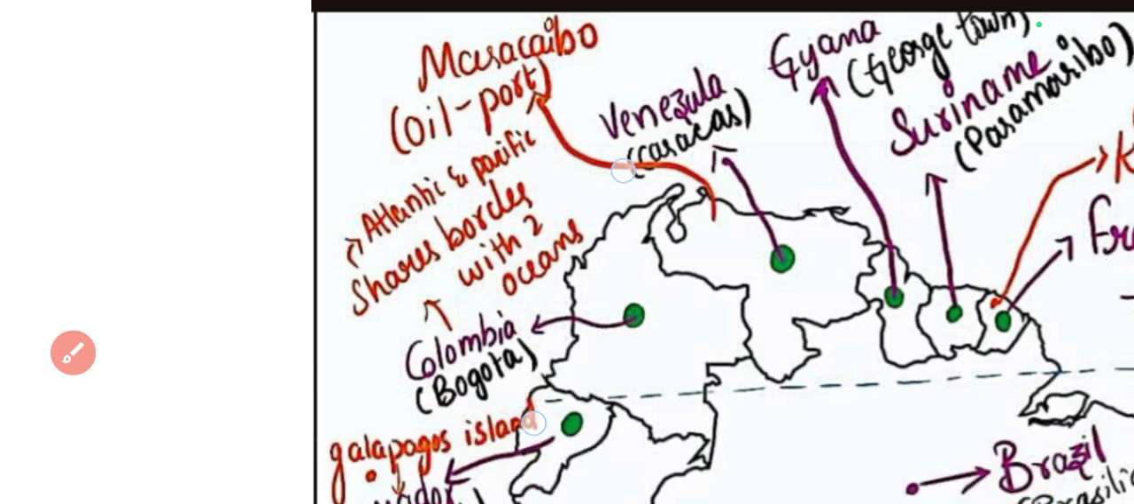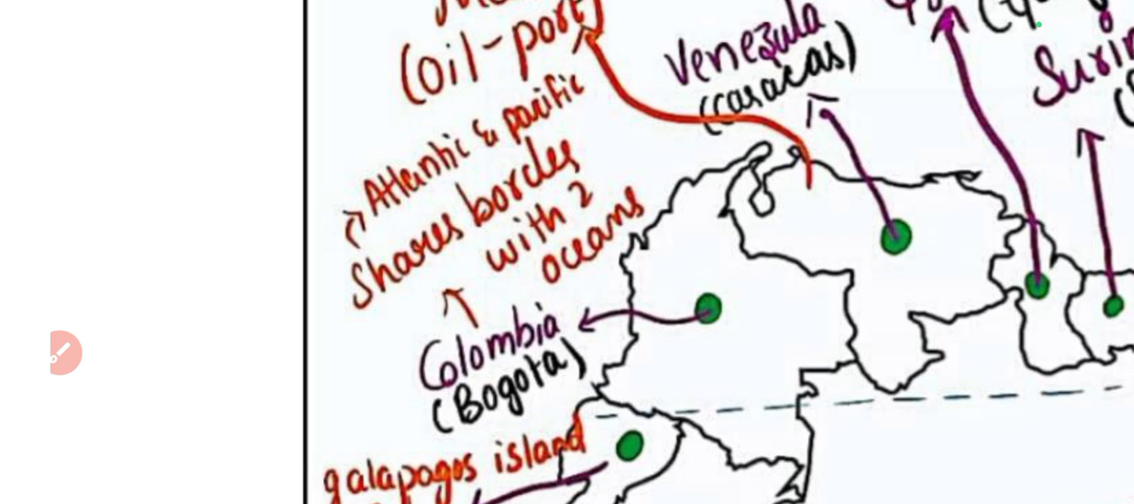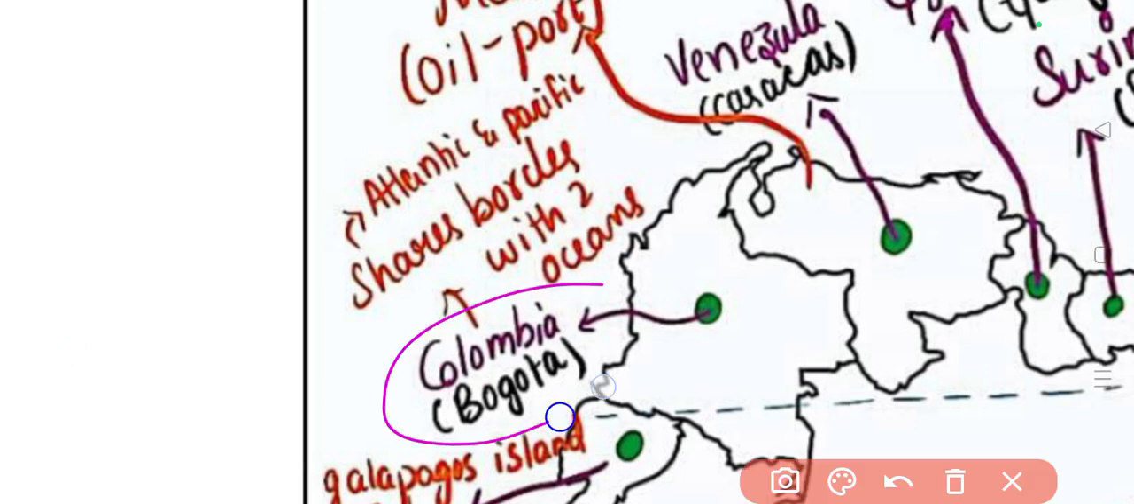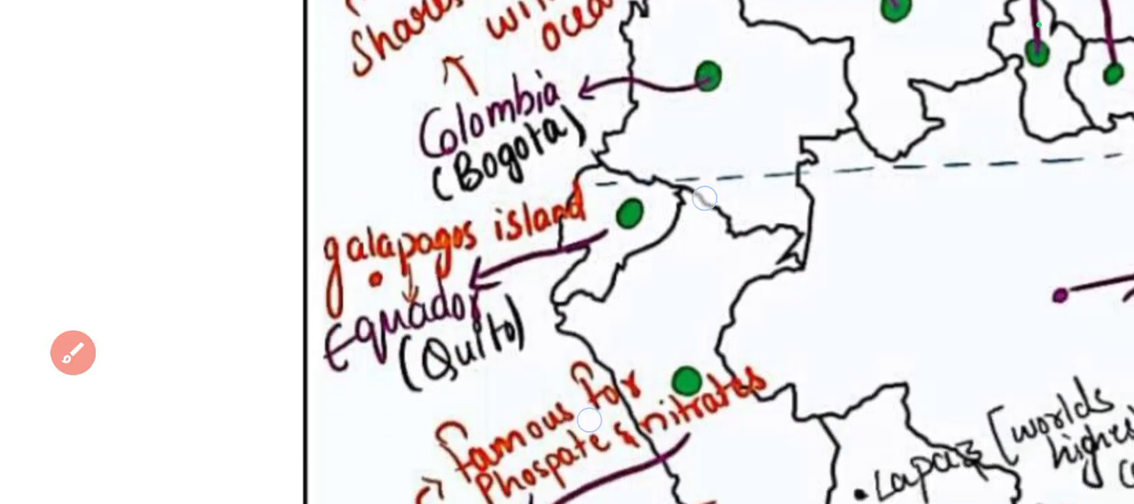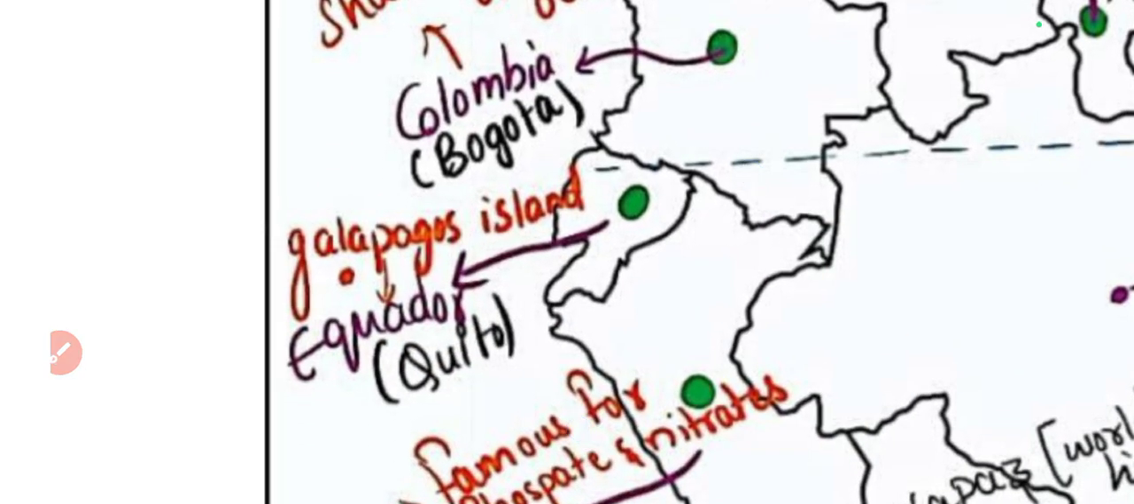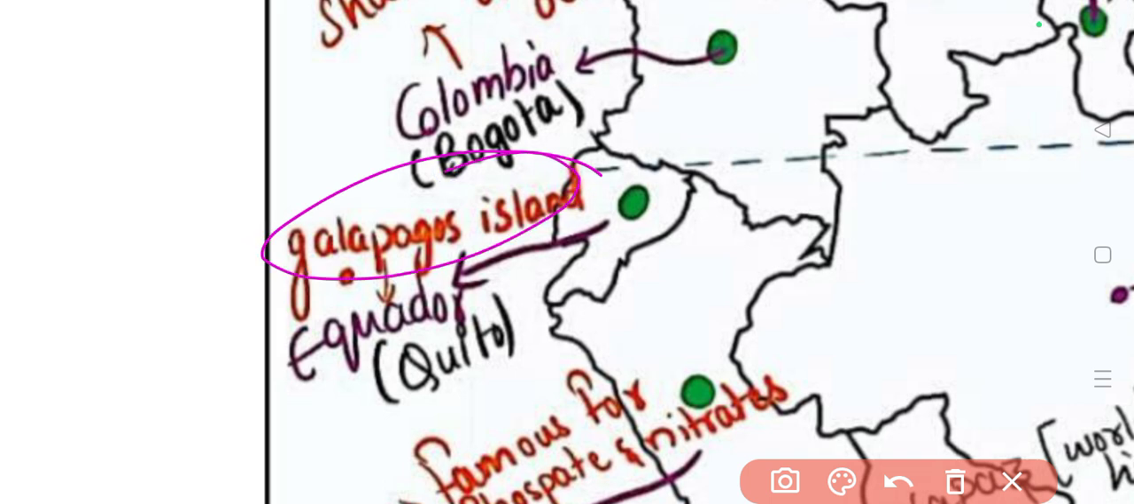And then we have seen an important country named Colombia. Colombia's capital is Bogota. Colombia is the only country which is bounded by two oceans: one is the Atlantic Ocean and the other one is the Pacific Ocean. And next we have seen a country named Ecuador. Ecuador's capital is Quito, and near the Pacific Ocean there is something called the Galapagos Islands. The Galapagos Islands in the Pacific Ocean belong to the country Ecuador itself.